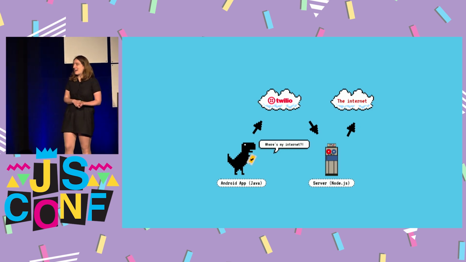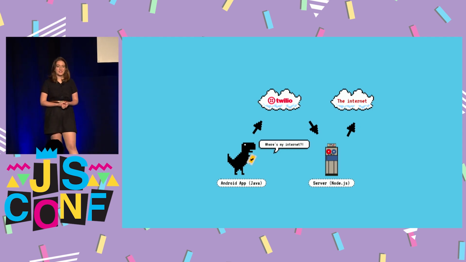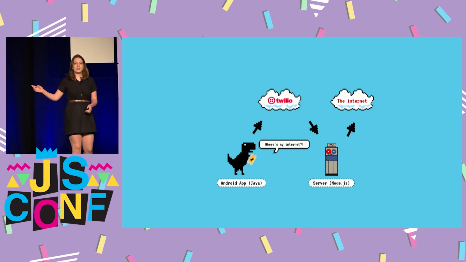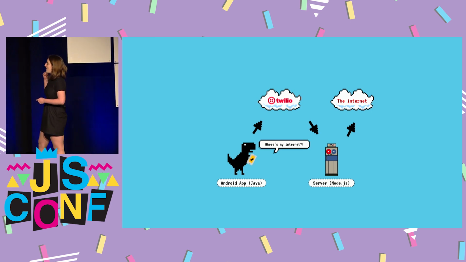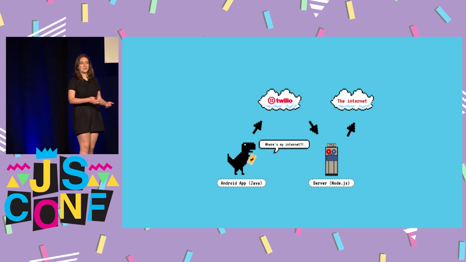I did it in Java and not Kotlin because I was completely new to building phone apps. I had never worked with the SMS API, and I figured there's a lot more on Stack Overflow about SMS with Java, so I'm going to go with that because of the community around it. The server I built in Node.js because I thought it would be really funny to put JavaScript on the server where it does not belong, to create a browser without JavaScript where it's supposed to be.